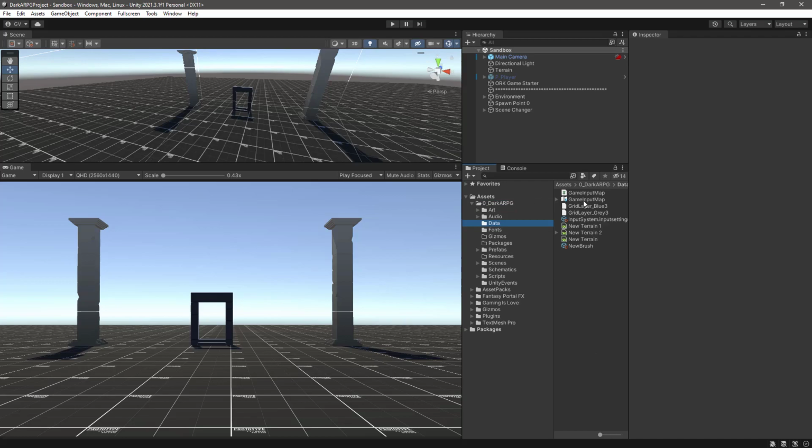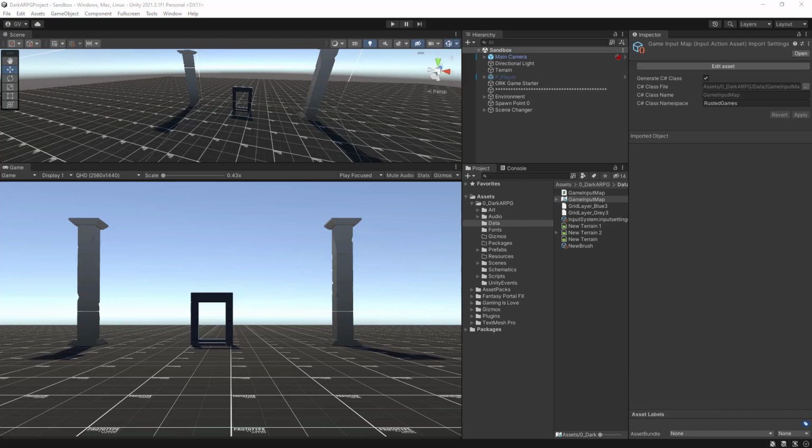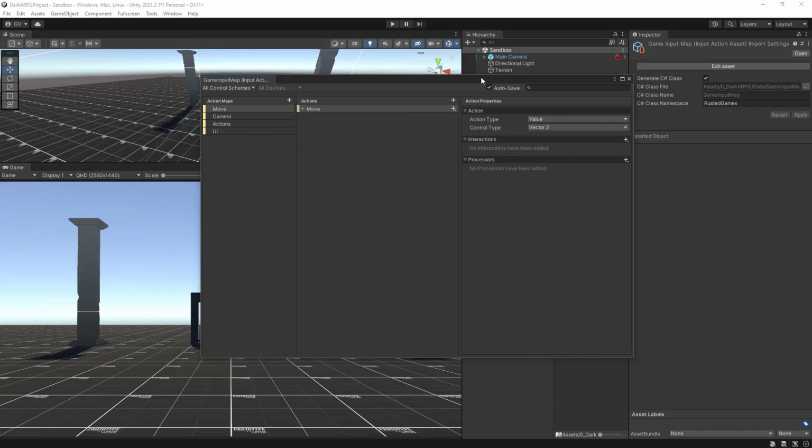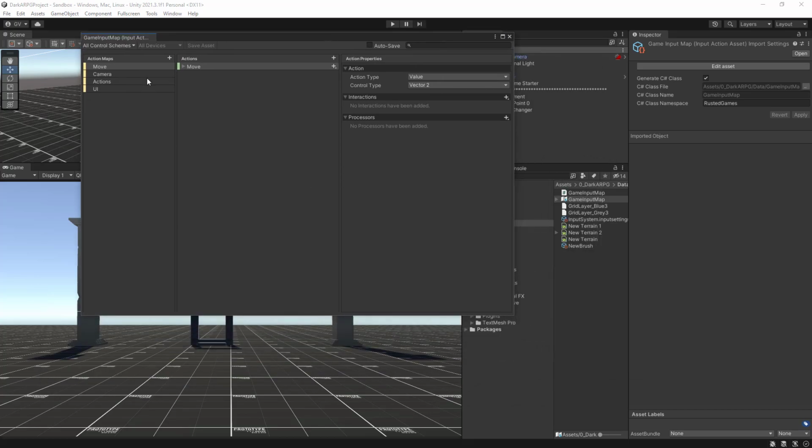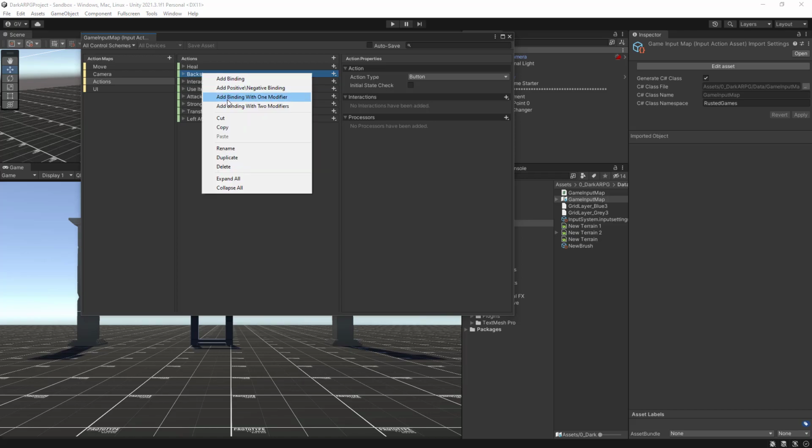and we have this game input map asset, so double click on it and click autosave. We are going to do some changes here and we don't want the compiler to start right away, so let's click on the action maps. And instead of renaming, because I don't want to break the existing code, what I'm going to do is click on the backstep action here, right click on it, and then duplicate.